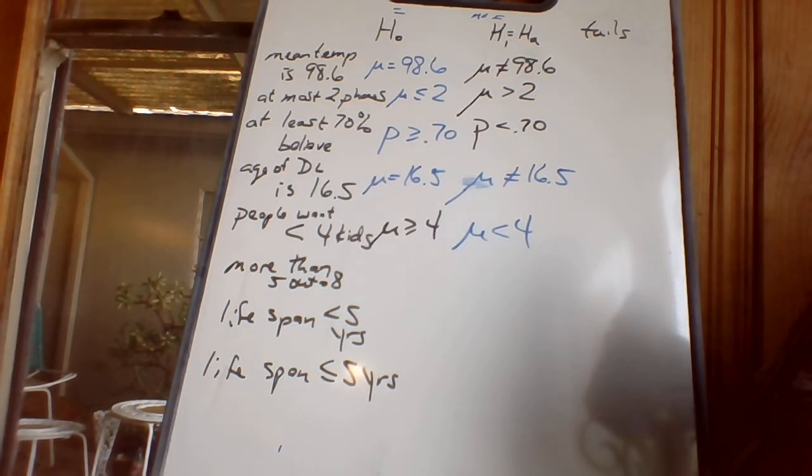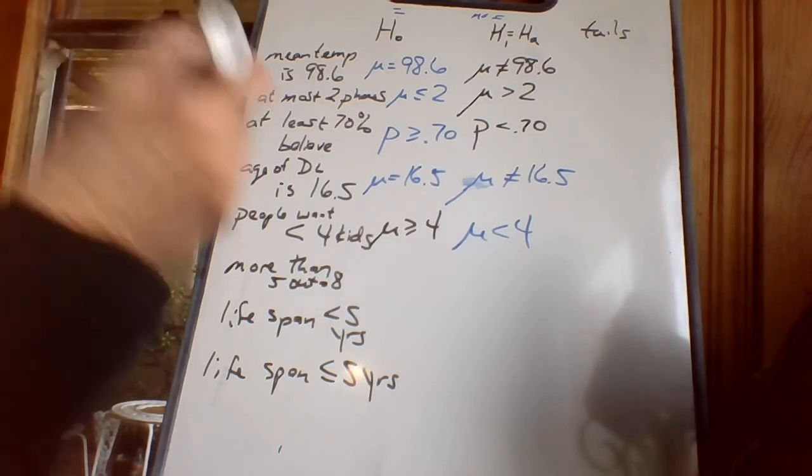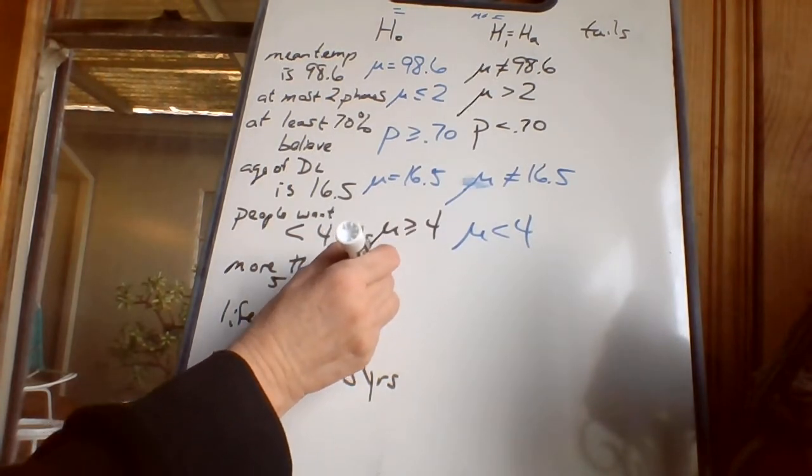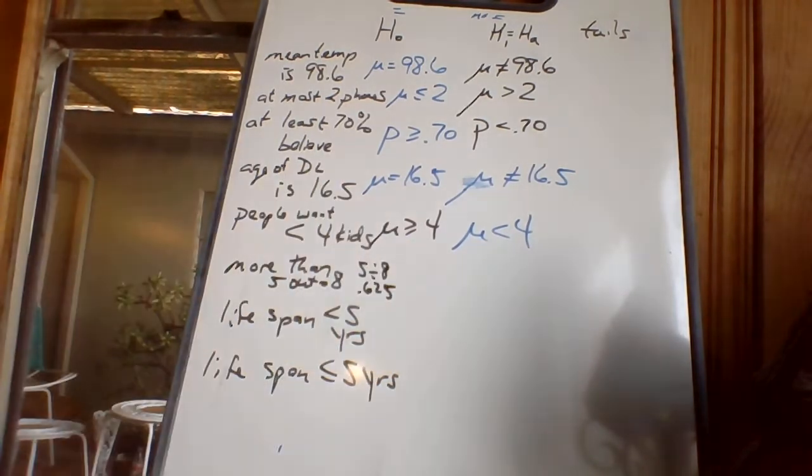More than 5 out of 8. More than. So, well, first of all, I'm going to change 5 out of 8. 5 divided by 8 is 0.625 because I like decimals a whole lot better. Okay, more than 0.625. More than that. So like maybe 63%, 64%, not 62.5%. There's no equals in that. I can't set it equal to 62.5%.